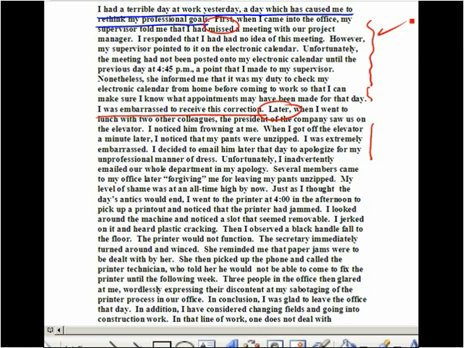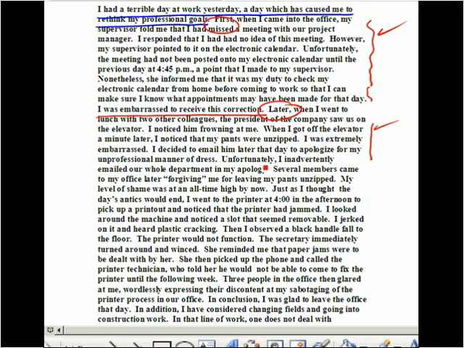Of course, this event happened first thing in the morning. This event happened perhaps a few hours later. Unfortunately, I inadvertently emailed our whole department in my apology. Several members came to my office later, forgiving me for leaving my pants unzipped. My level of shame was at an all-time high by now.